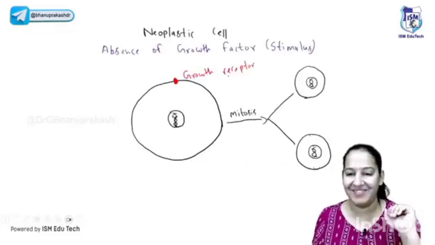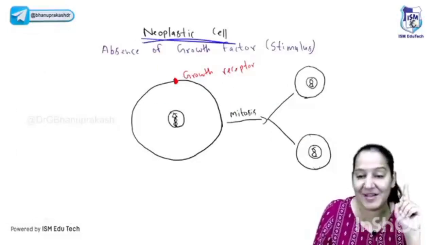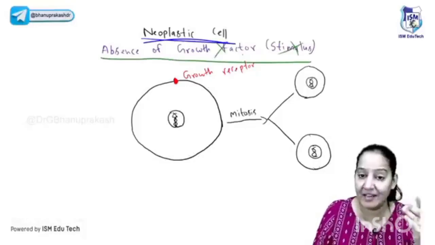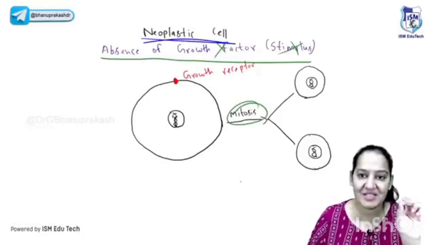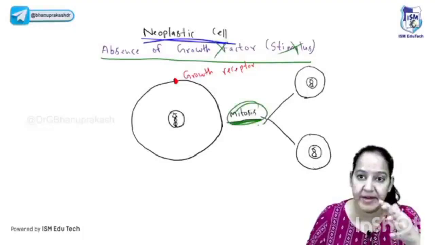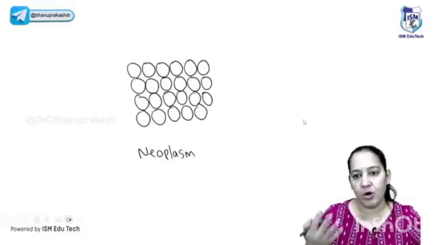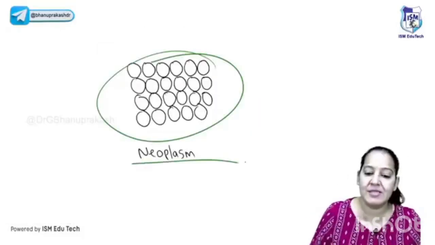Okay, now see a neoplastic cell. See, this is not a normal cell. This cell I have drawn here is a neoplastic cell. Why is it a neoplastic cell? Here the growth factor is absent, the stimulus is absent. Even in the absence of growth factor, it is doing mitosis. So such a cell in which mitosis, the cell division, is uncontrolled and uncoordinated. Even on cessation of growth stimulus, it keeps on dividing. So this cell will go on dividing, go on dividing. It will form a mass of cells, and that mass of cells is known as neoplasm or cancer.